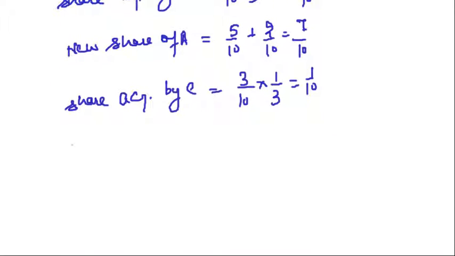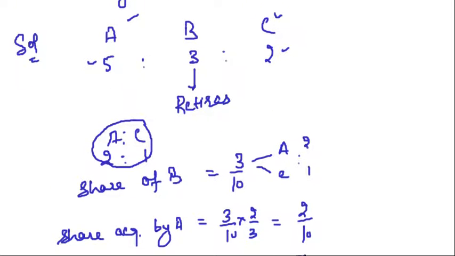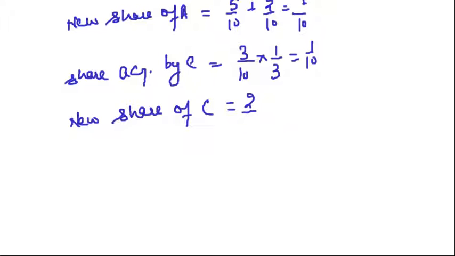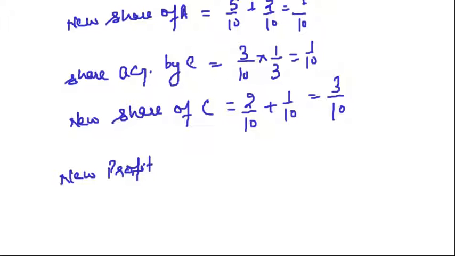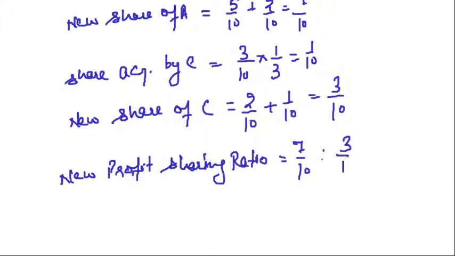What is the new share of C? What will be the new share of C? What is the old share? 2/10. What is the new share? 1/10. Total share 3/10. So we can find out the new profit sharing ratio. The new profit sharing ratio comes to 7/10 ratio 3/10, or we can say 7:3.